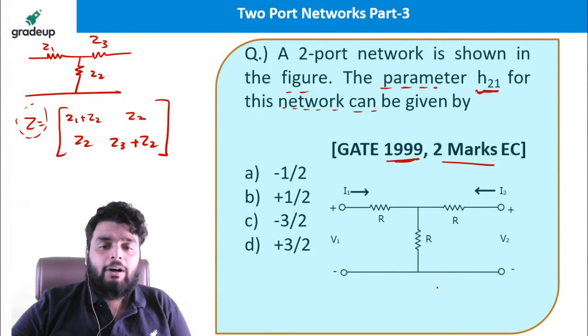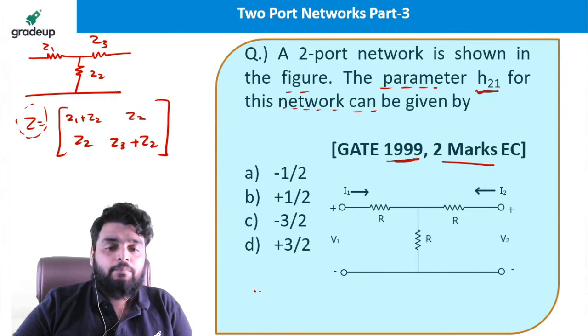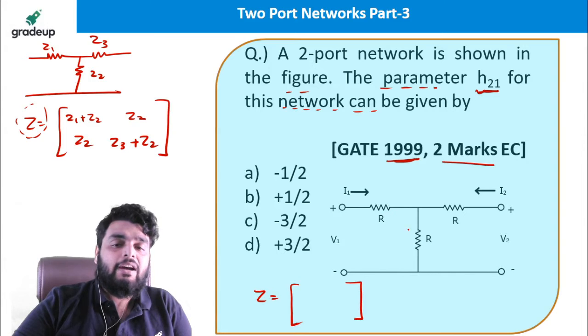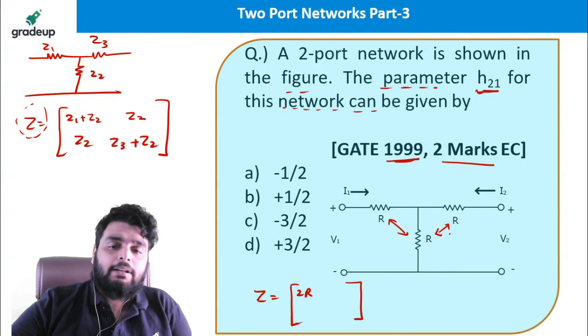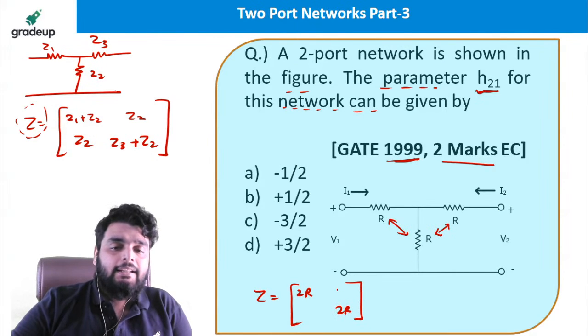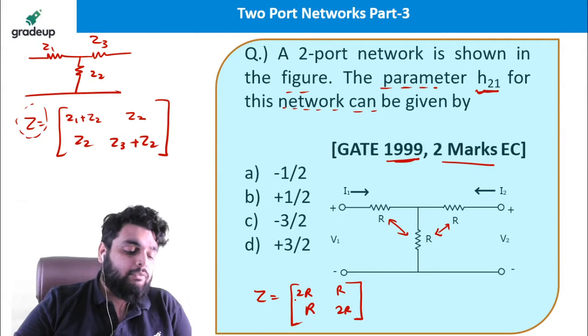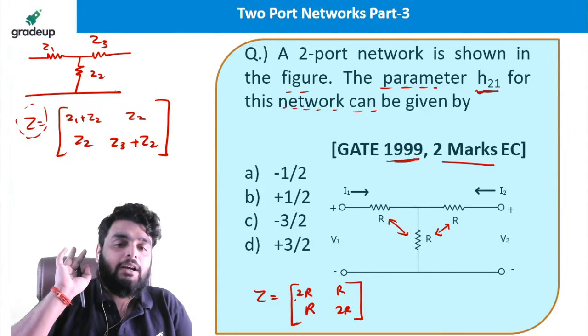So first of all, what will be the Z parameter of this network? See, very simple. These two will add up: R plus R will be 2R. Similarly, this R plus this R becomes 2R. This is R, this is R. This is the Z parameter. Simply we have found it out.